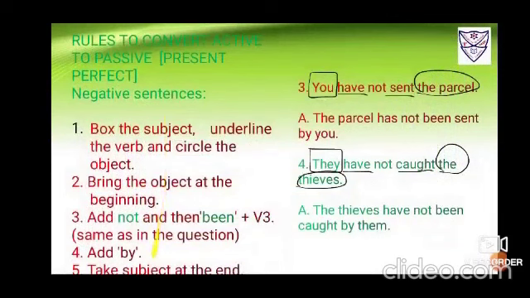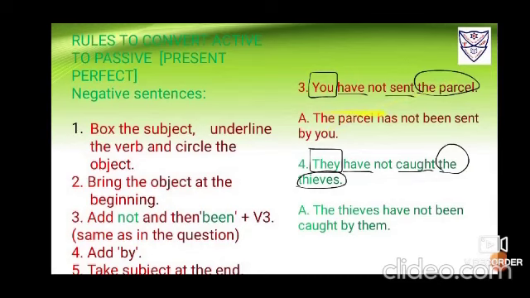Same are the rules. Number 3, for the negative sentences only, for present perfect. You have not sent the parcel, so you is the subject, box it. Have sent is the verb, so you have to underline it. The parcel is the object, so we have to circle it. Okay. Next step is to bring the object ahead, so it is the parcel. Now it was you, so have is used.